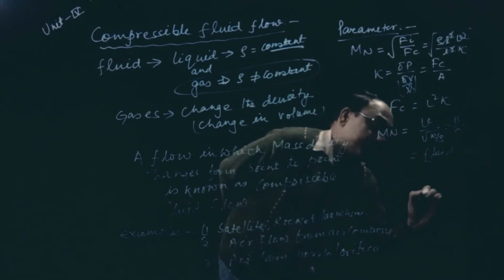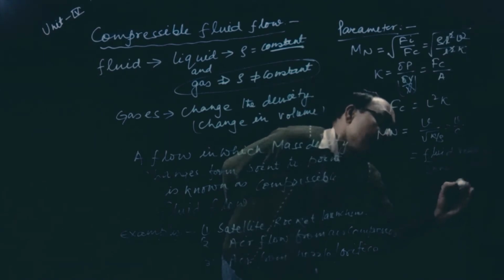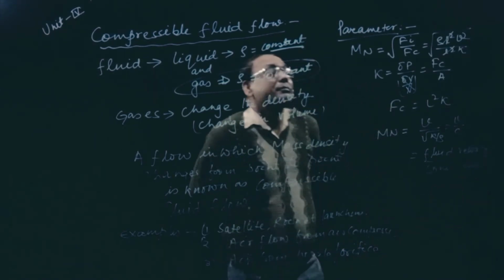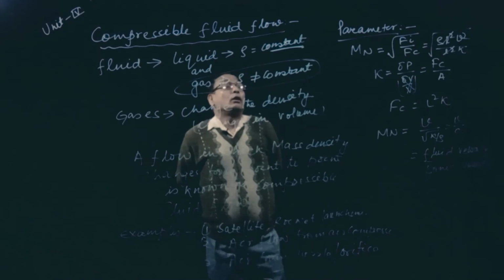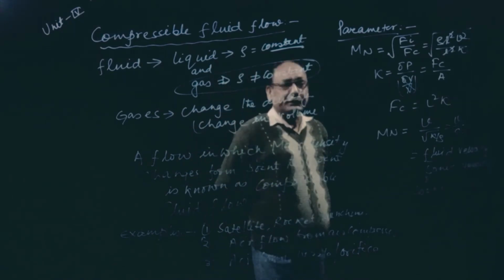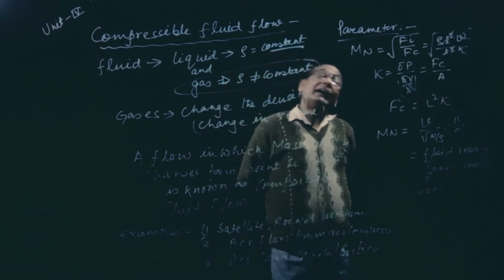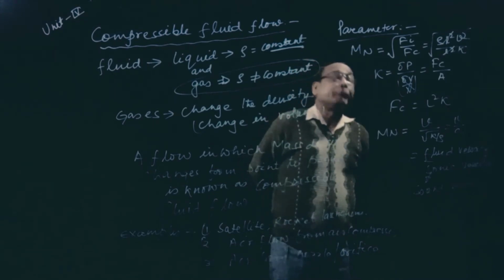This is also called sound velocity. There are values of Mach number on which we can say whether flow is incompressible, and there are so many categories of compressible flow also.